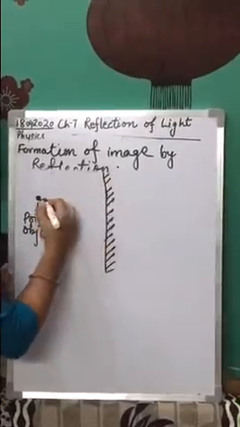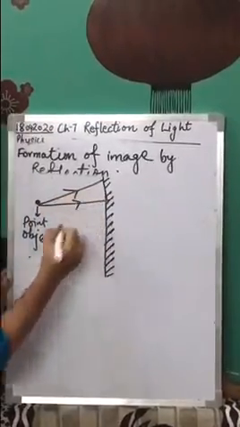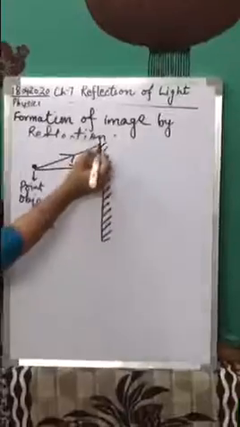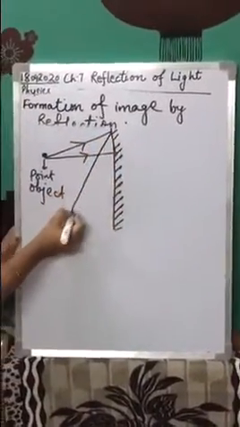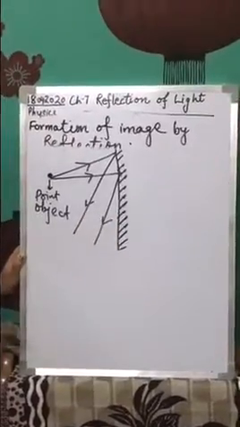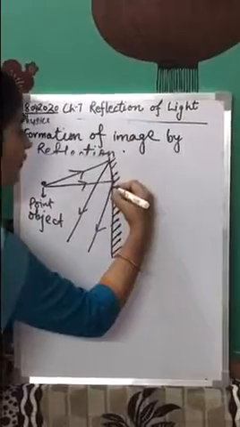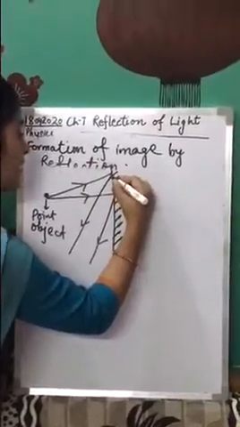Let's see this. These are the two incident rays. Now what will happen after reflection? After reflection, this happens. Now these rays will never meet in the space here. So what we will do? We will extend them back.